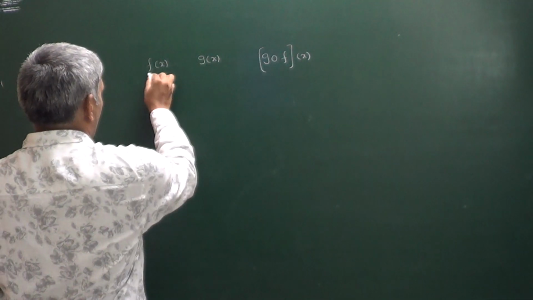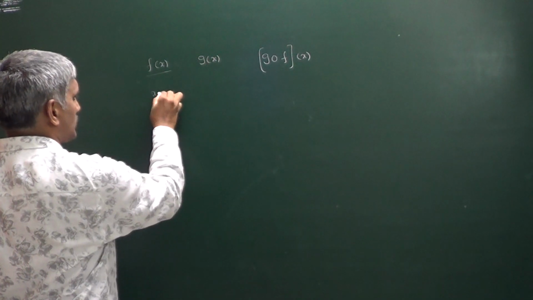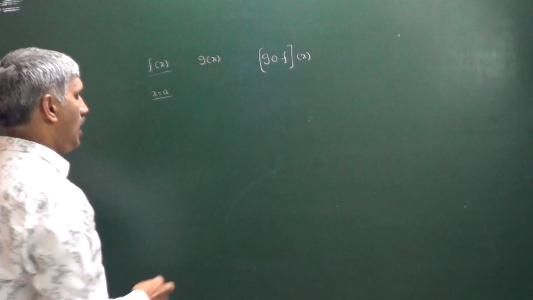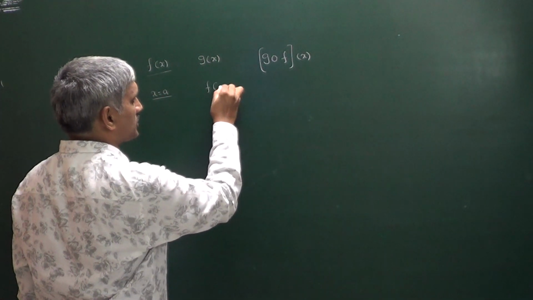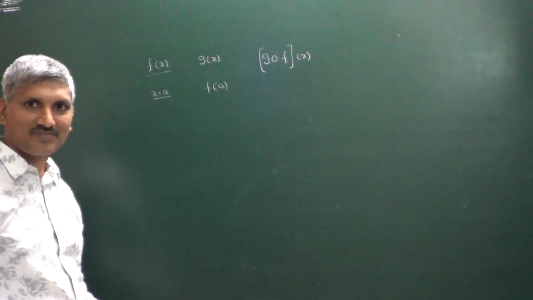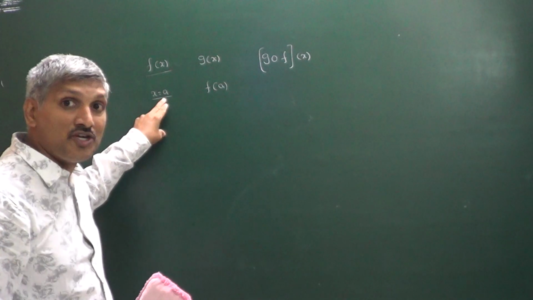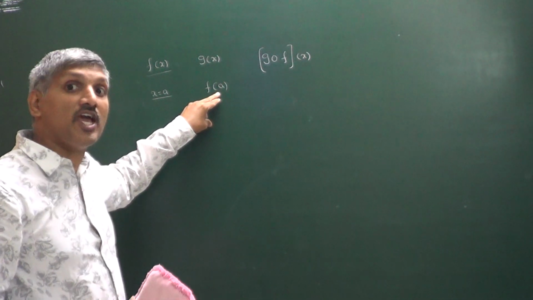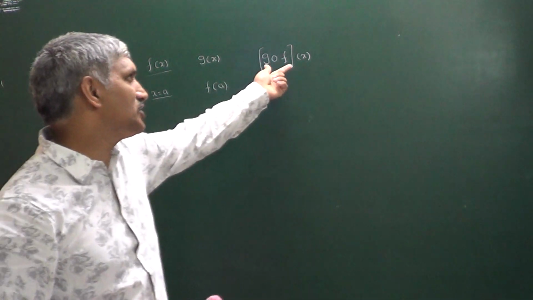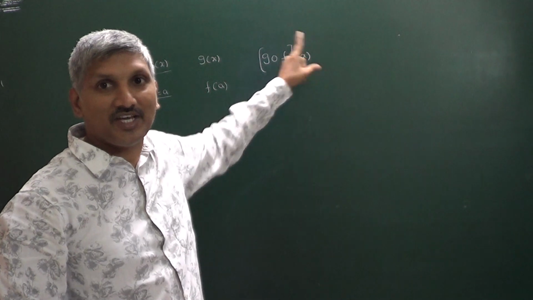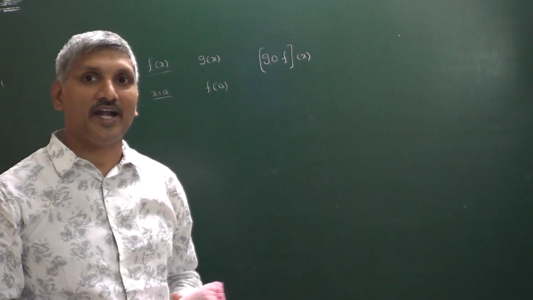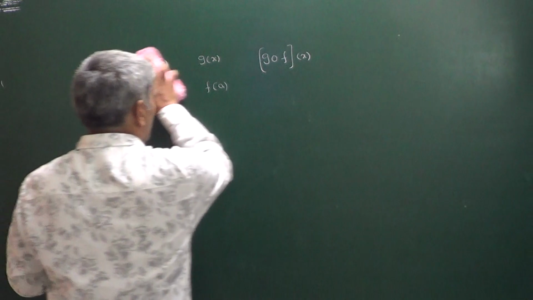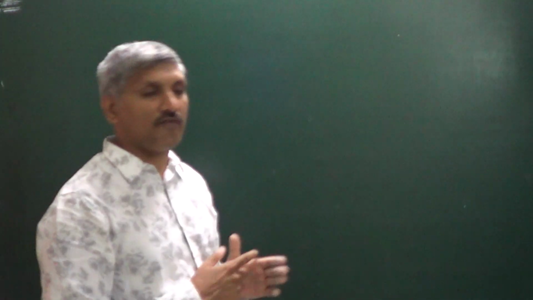Suppose f of x is continuous at x is equals to a, and g of x is continuous at f of a. Then g circle f of x is a continuous function at x is equals to a. So that is about the discussion regarding continuity of a function.